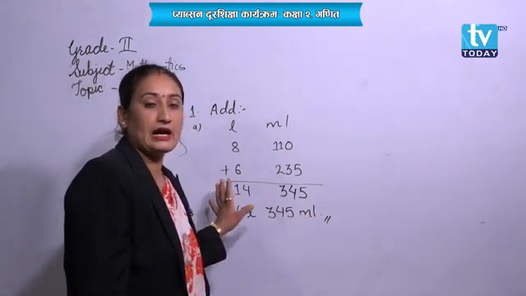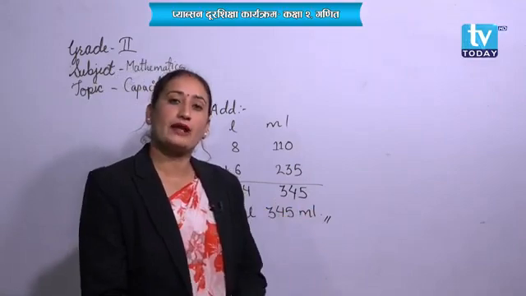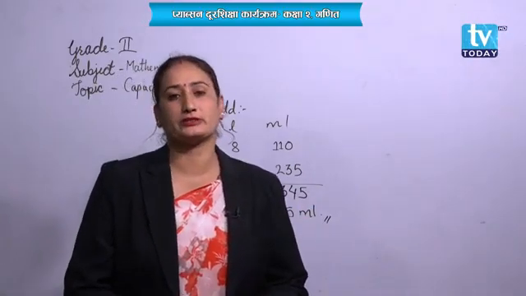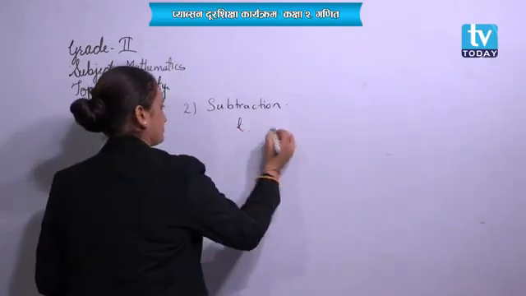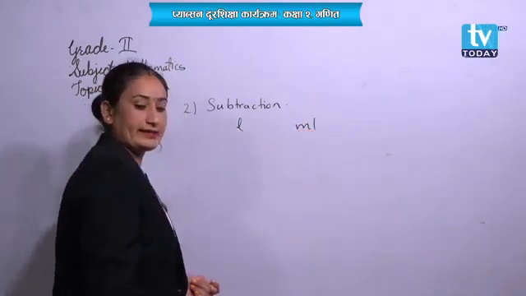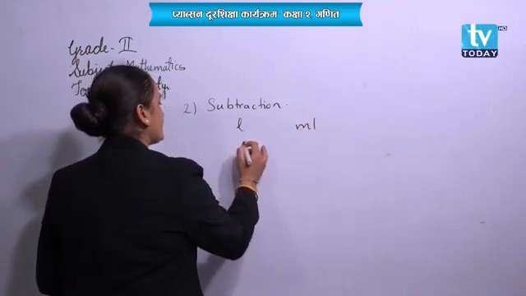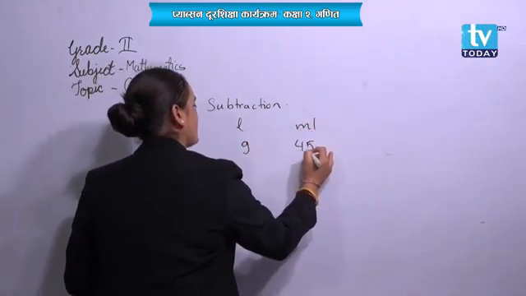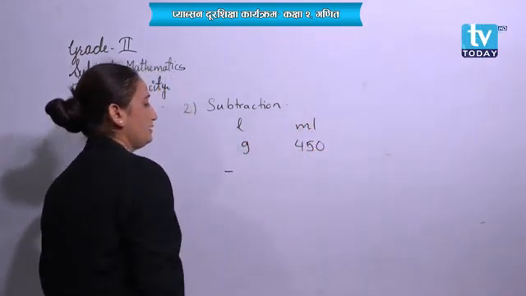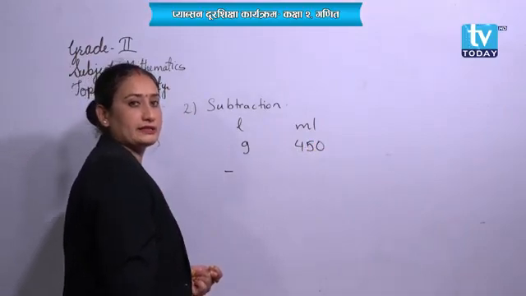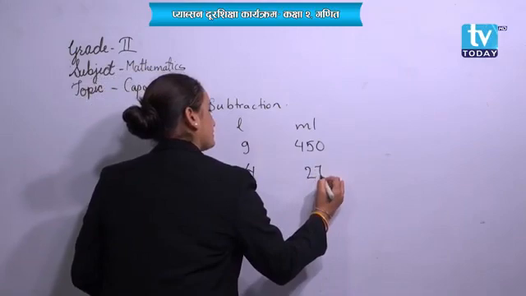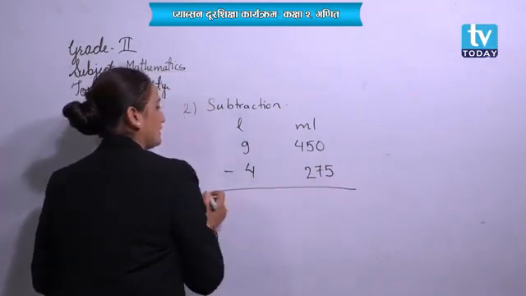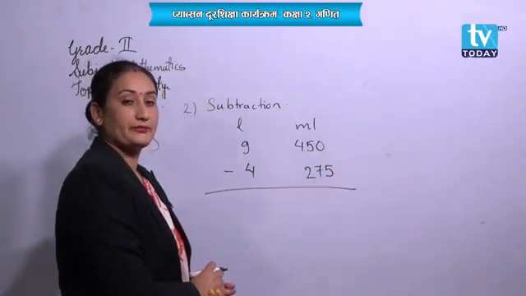Obviously. Now, let's practice one question for the subtraction. Okay. See, next question. Over here, it's writing 9 liter 450 milliliter is subtracted by 4 liter and 275 milliliter. Let's subtract it, students.